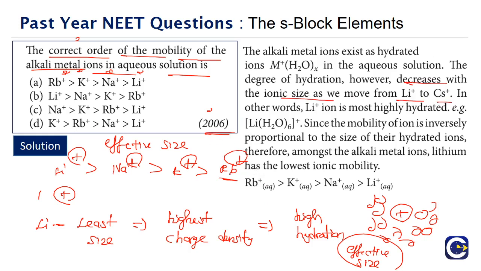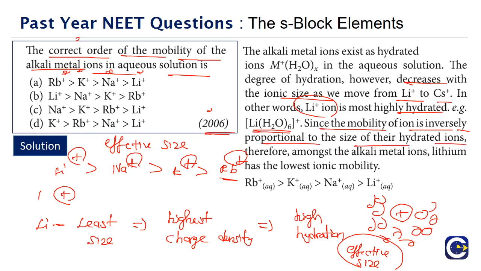Here of course we are not talking about cesium, we are ending our analysis at rubidium itself. Since the charge density of the lithium ion is high, it will be most highly hydrated, meaning it will have more water molecules around it. As a result of the high hydration, the mobility of the ions will be less, because the mobility is inversely proportional to the size of the hydrated ions.